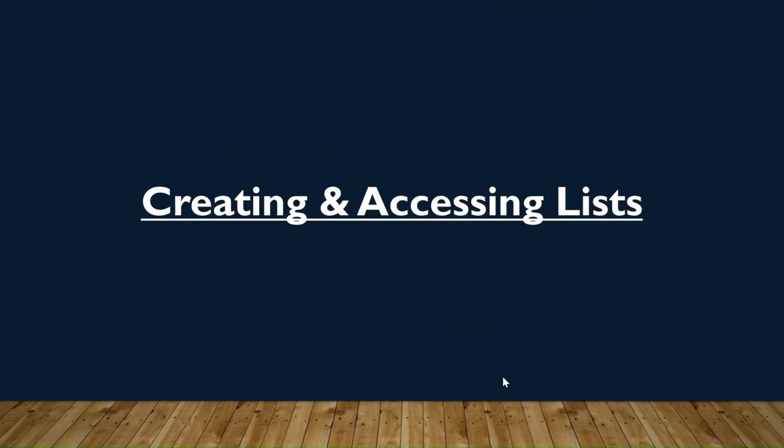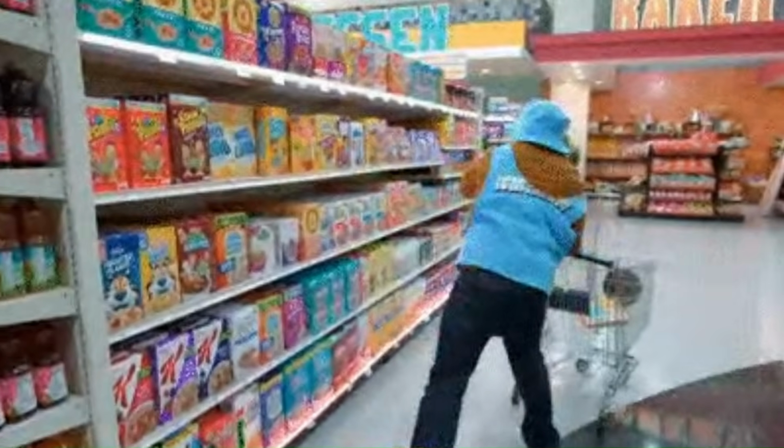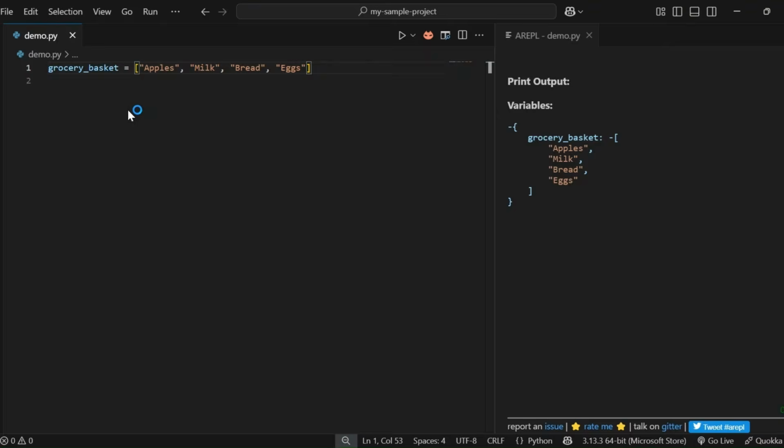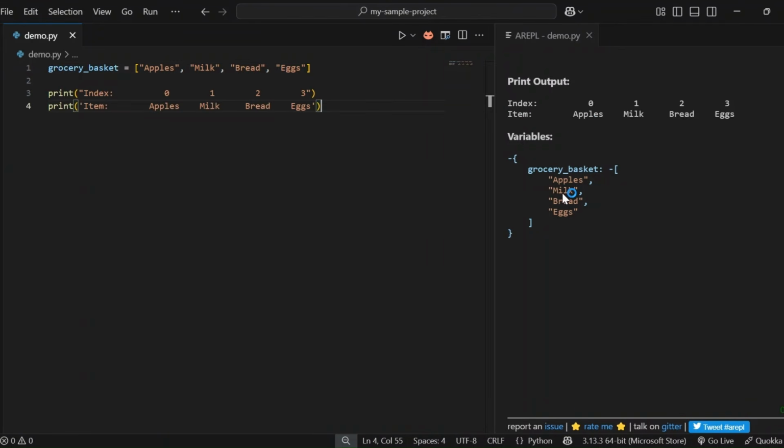Creating and accessing a list. Let's see this with an example. Imagine you are at the supermarket with a shopping basket. As you pick items, you are placing them into your basket in order. Here, grocery_basket is your Python list. Each item you add to your basket is an element in that list. In Python, list index starts from 0. Apples is the first item, it's in the 0th index, whereas milk is the second element, it's in the first index. And the rest of the elements continue with the rest of the indexes.